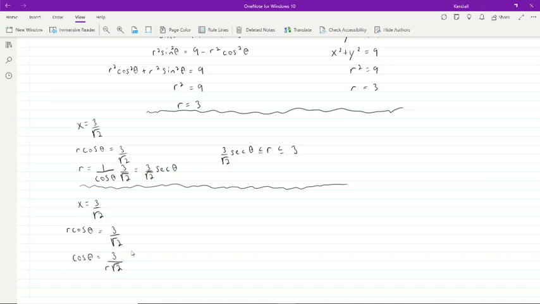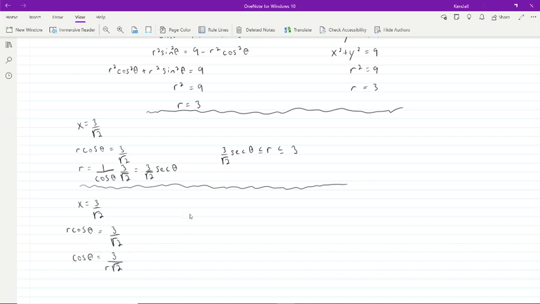Now we want bounds on theta, and we already know that r is a function of theta. We can't write theta as a function of r as well. We know that we can only go from function to function on one of our variables. So r is already going from function to function, which means theta has to go from constant to constant as it usually does. But we have an r in here right now. So how are we going to deal with that?